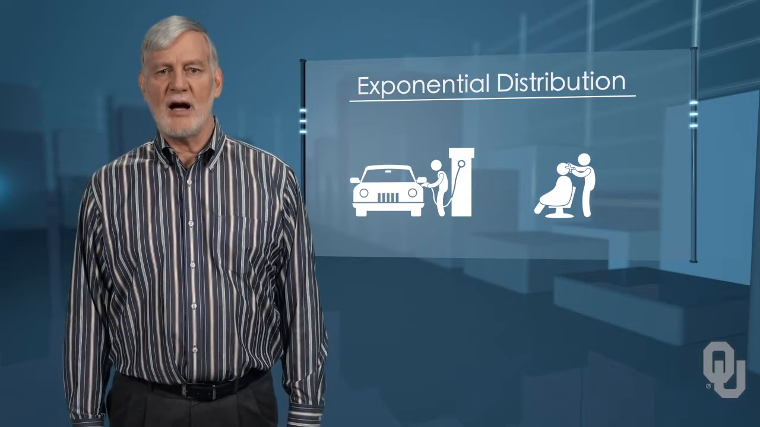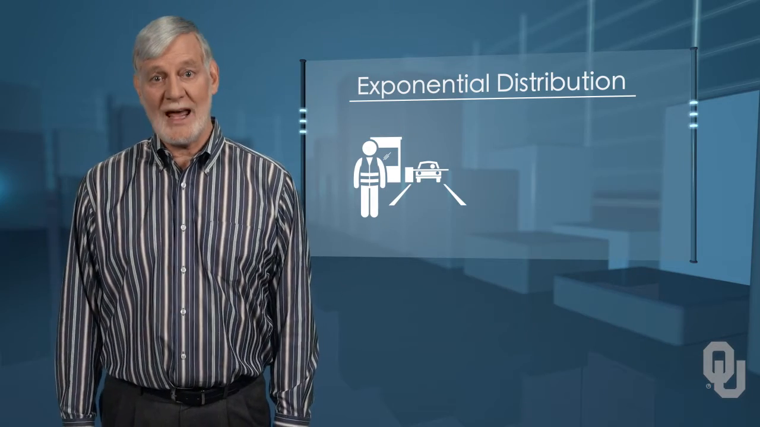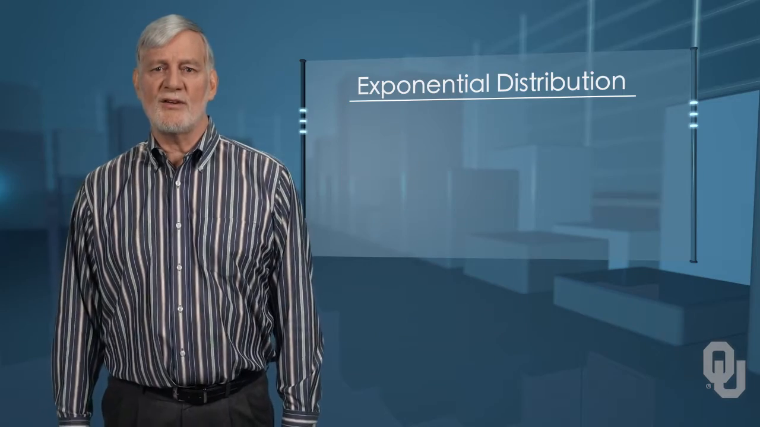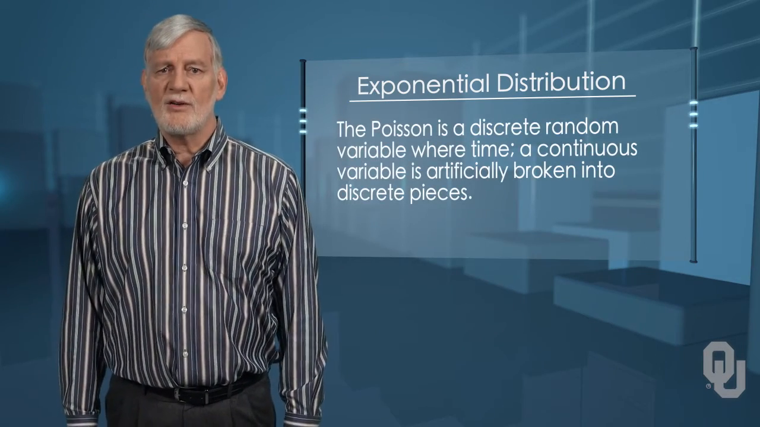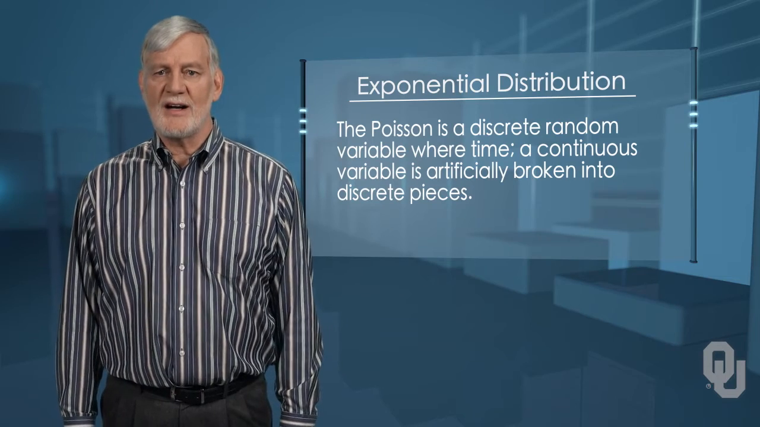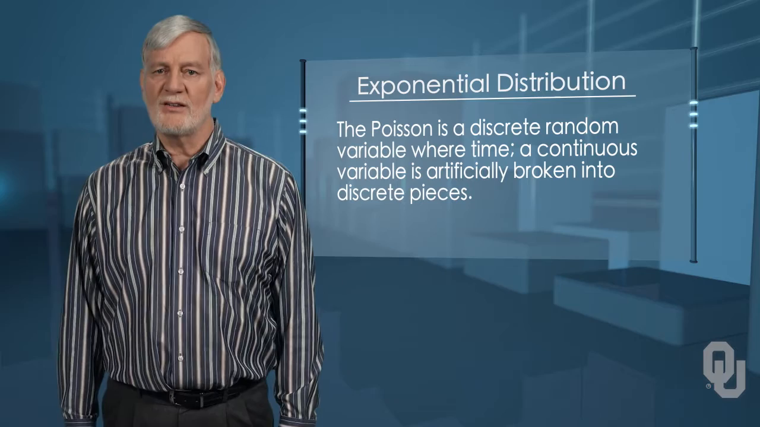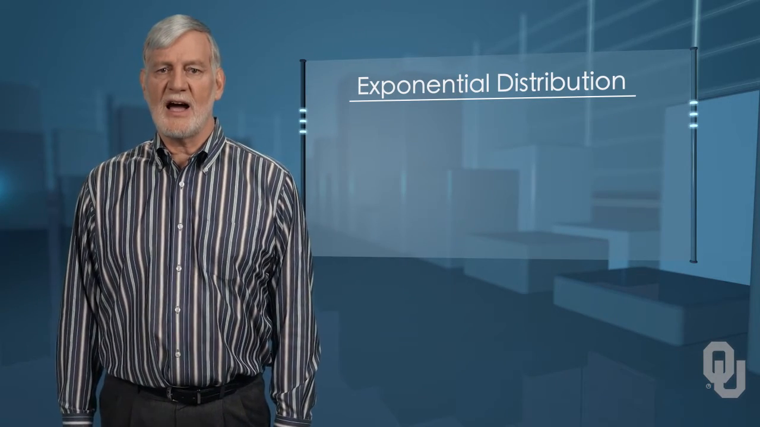It will calculate the probability for the times between arrivals at a toll booth on a highway or between accidents on the same road. The exponential is the cousin of the Poisson distribution, but the difference is important. First, the Poisson is a discrete random variable where time, a continuous variable, is artificially broken into discrete pieces. We saw that the number of occurrences of an event in a given time interval follows the Poisson distribution.